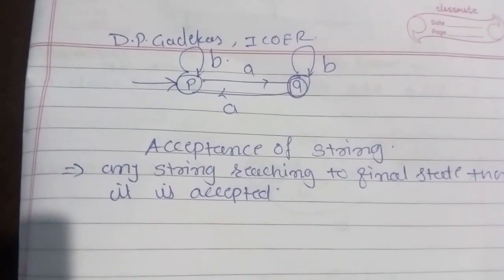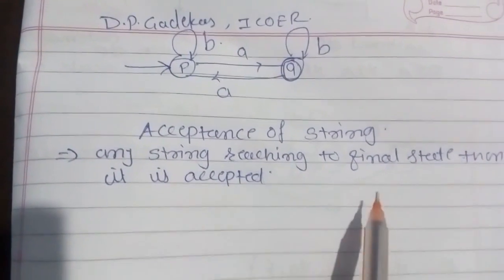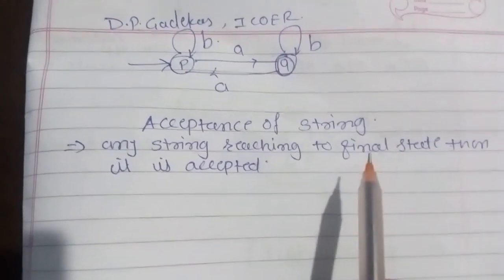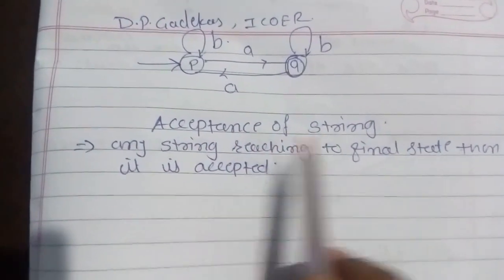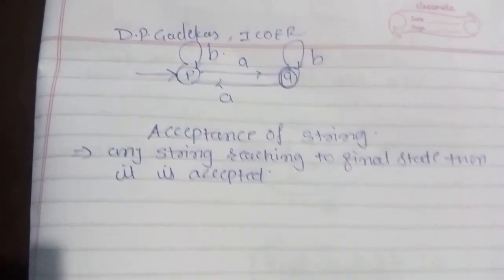Okay, so last lecture we have seen the definition of finite automata technically. I'm not going to cover the theory part here. So today we'll see the acceptance of string. This is again the important thing. Once you got this, then we'll see how to construct the DFA and NFA.